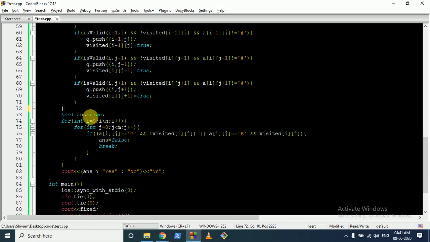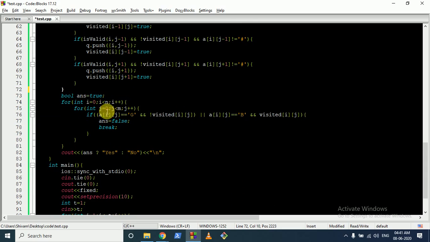Then we will make our answer equal to true. We will iterate over the whole visited matrix again, and we will check two conditions.